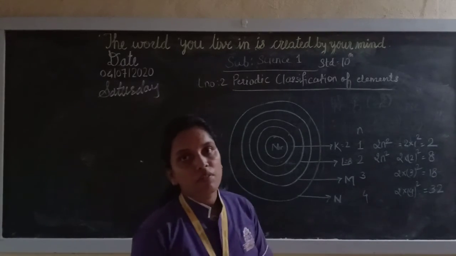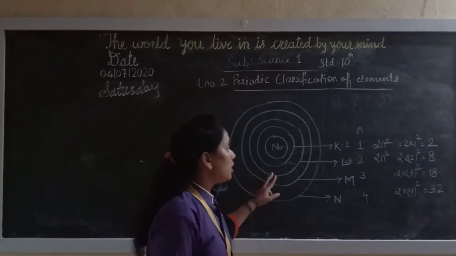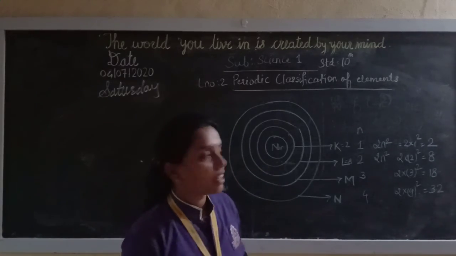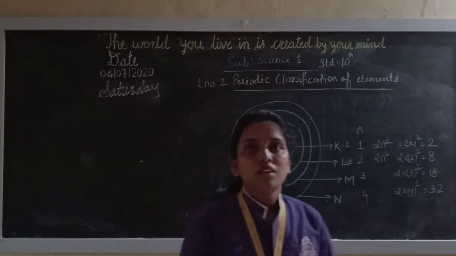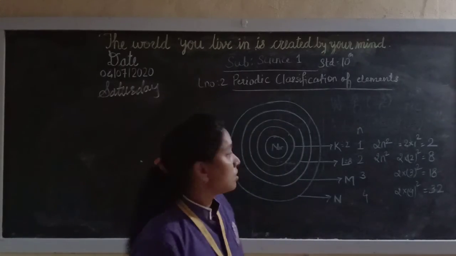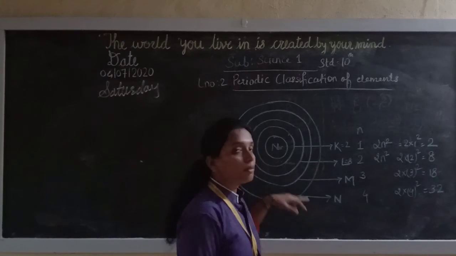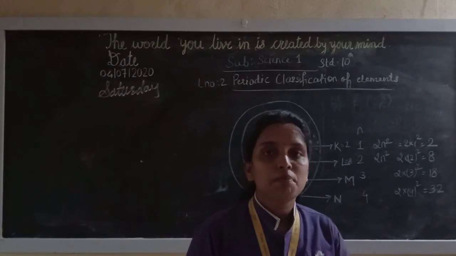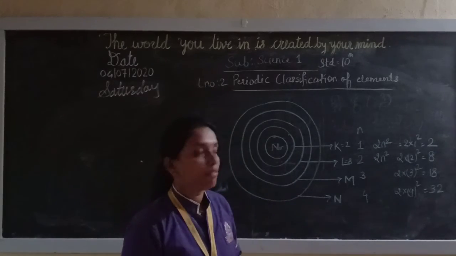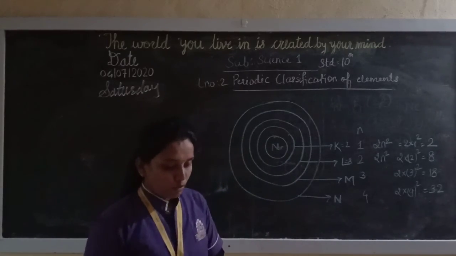Till now we were knowing only the shells, but if you go to higher standards, these shells also have subshells. Those are called orbitals. Means the first shell has s orbitals, the second will have s and p orbitals. That is not there in this syllabus, but we will see that also. So for now,